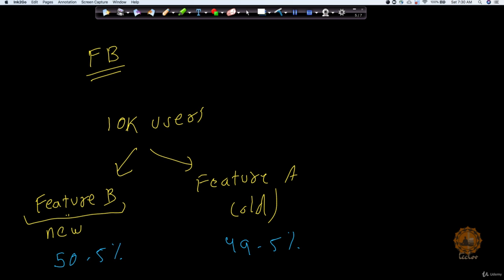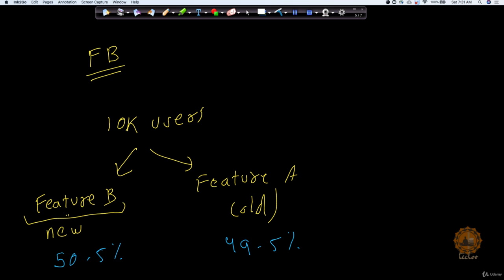So here, by sampling, Facebook found that feature B is preferred, right, and not feature A. And we have done this exercise on a sample and not on the whole population. So what are the advantages you have achieved here? Facebook saved a lot of time, they saved a lot of money, right? And basically they could now get some result out of it.